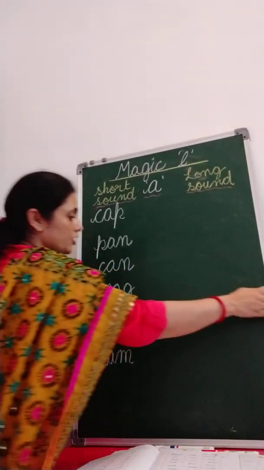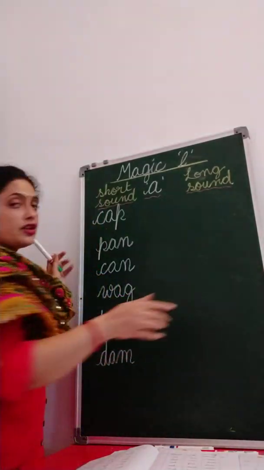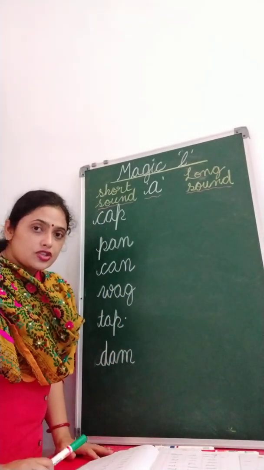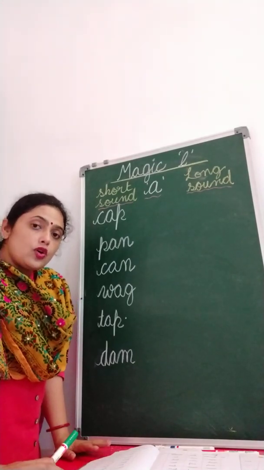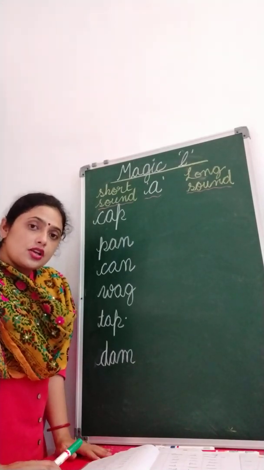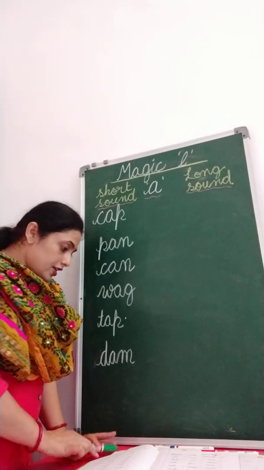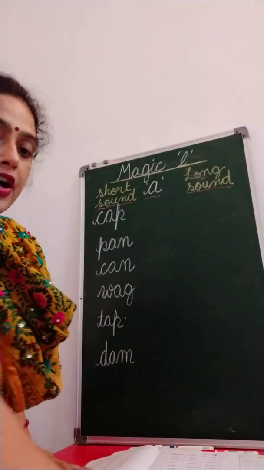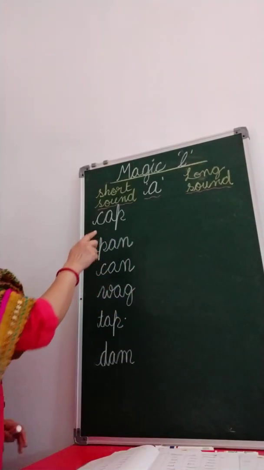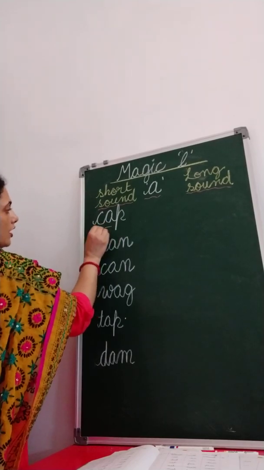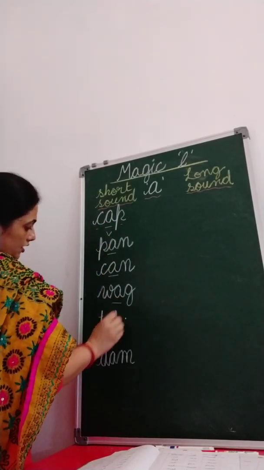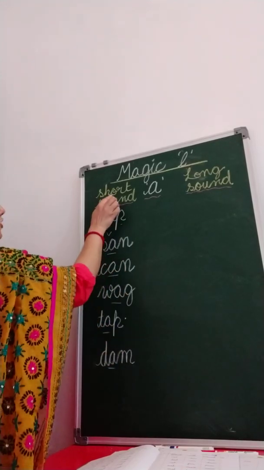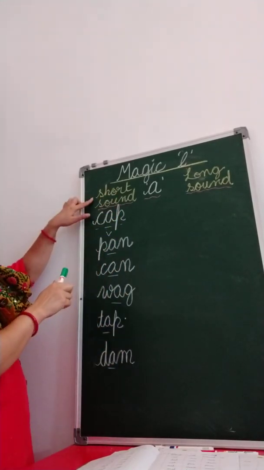Babies, now we know the short sound of the vowel. And how do we know that the word is giving us a short sound? When a word has only one vowel, the word will give us a short sound.